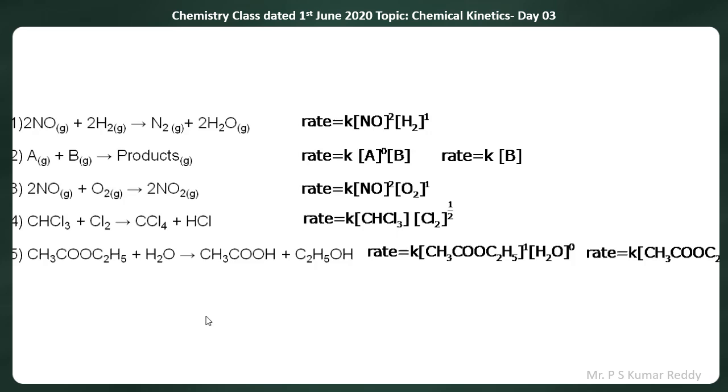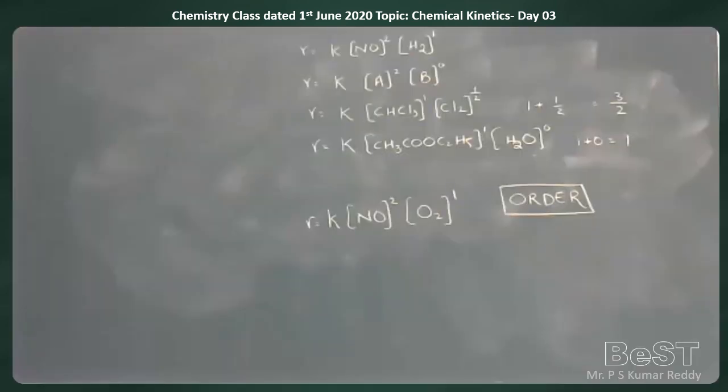The third equation, powers are 2 and 1, so the order of the reaction is 2 plus 1 is equal to 3. In the fourth example, the powers are 1 and half, so 1 plus half is equal to 3 by 2 will be the order of the reaction. In the fifth equation, the powers are 1 and 0, so 1 plus 0, you will be getting 1. That is, the order of the reaction is the first order. So like this, you can see that order of the reaction can be calculated.